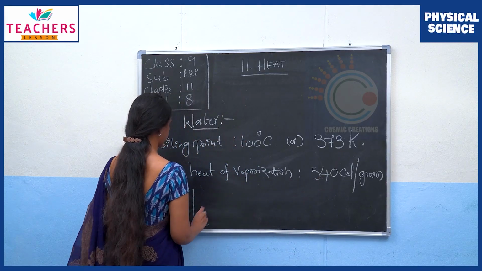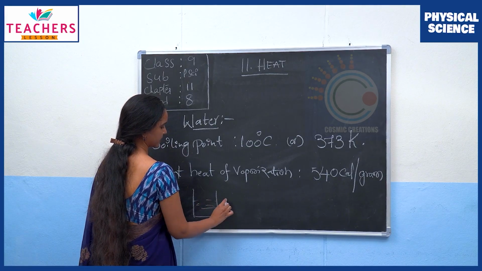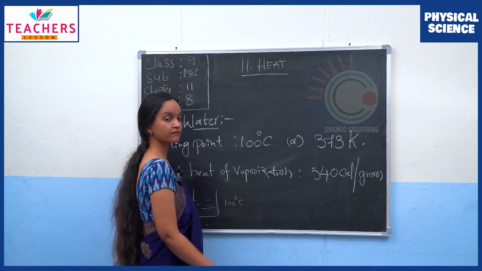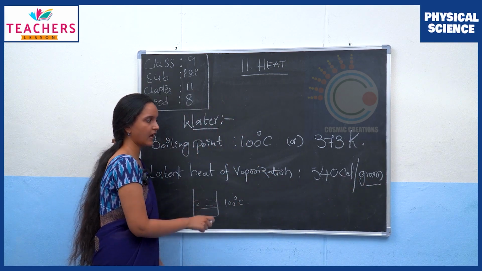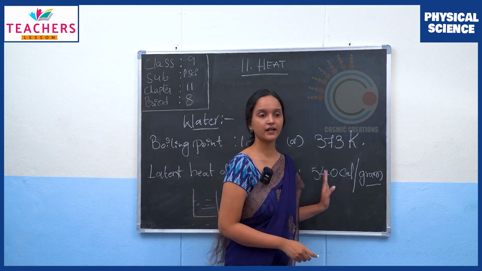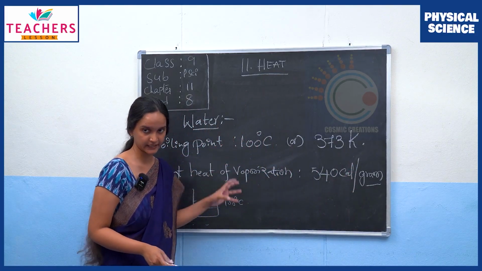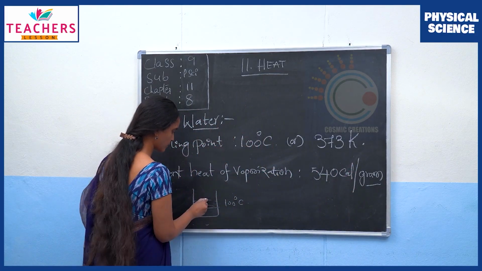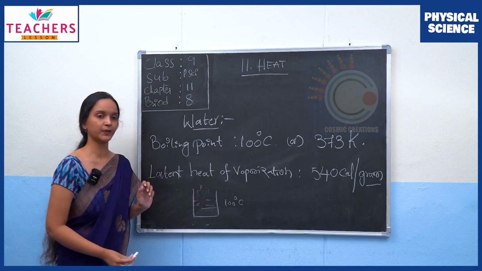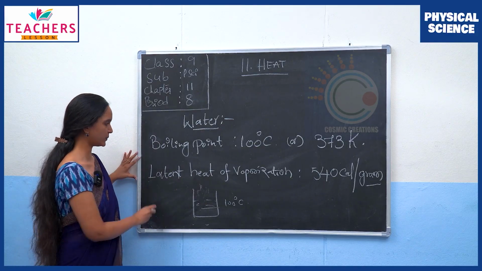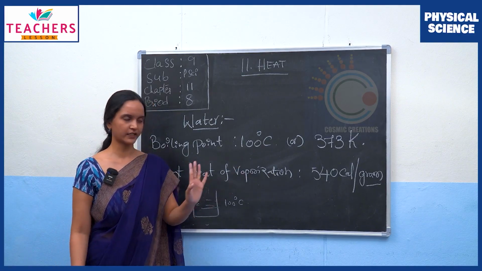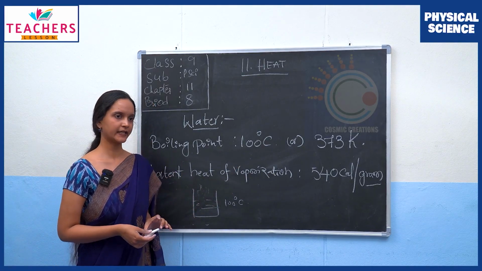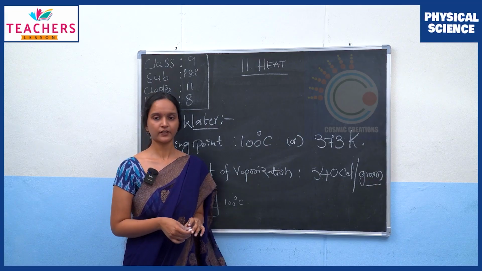When any water sample is at 100 degrees Celsius, then per 1 gram of water, I need to supply 540 calories of heat in order for that 1 gram of water to convert into vapor. So that is what we mean by latent heat of vaporization, and the value for water is 540 calorie per gram. Any questions? No. Okay, we'll go ahead.